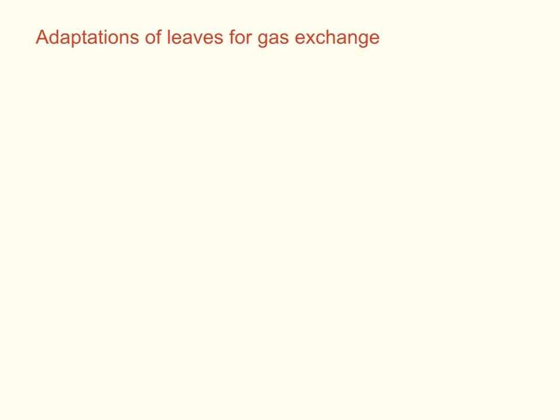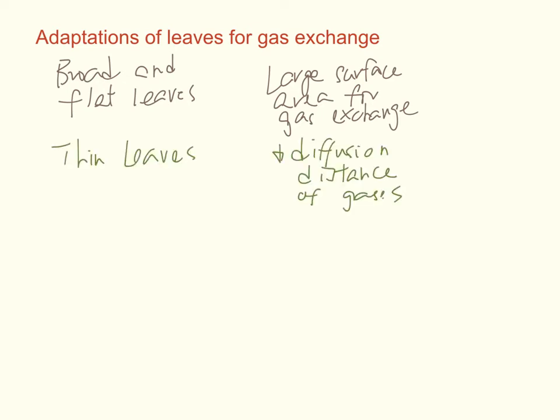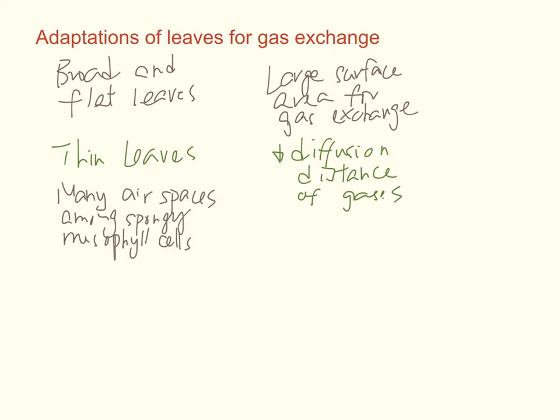The leaves are very well adapted for gas exchange. First off, they are broad and flat. This gives them a large surface area for gas exchange. Also, the leaves are very thin, so because of that, diffusion distance of gases can be reduced. And then, there are many air spaces among spongy mesophyll cells, so this allows gases to diffuse freely into and out of the cell.